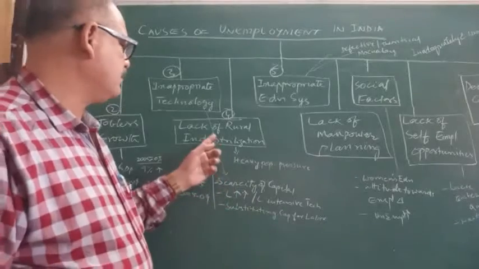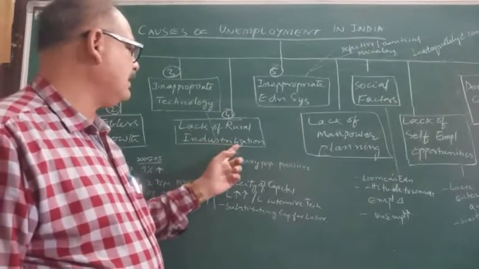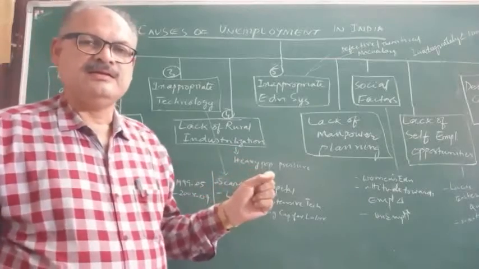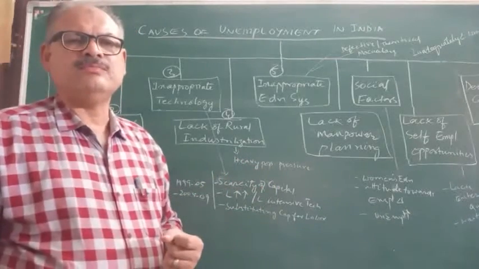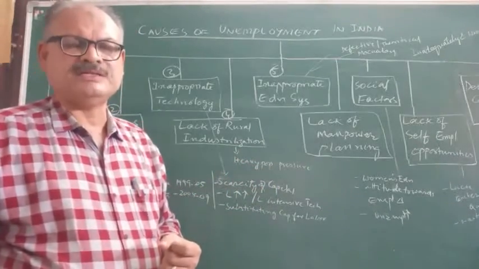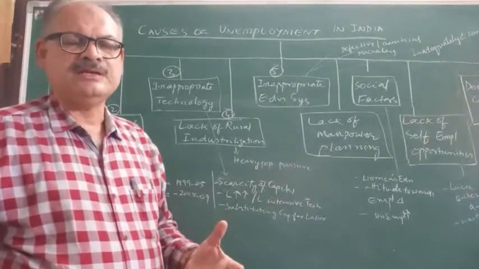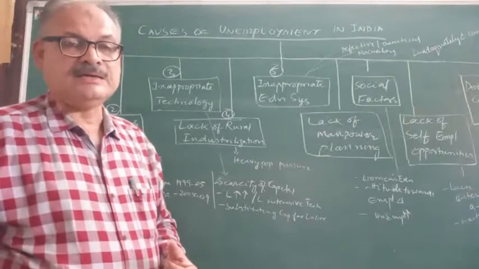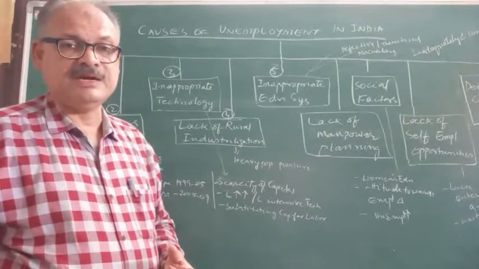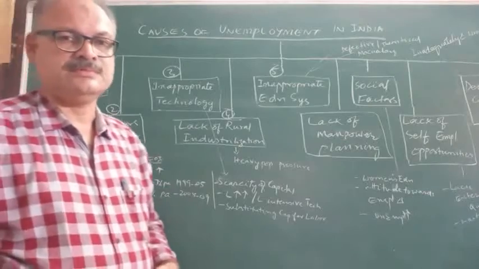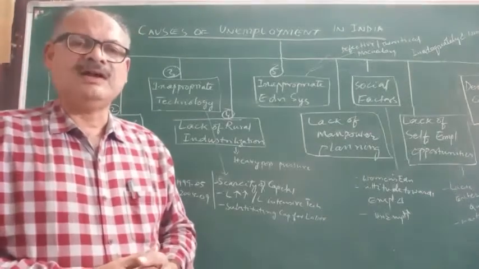Next point is lack of rural industrialization. You better know that in India, approximately 70% of the population lives in villages, but 70% of the investment is in urban industries. So what will happen?